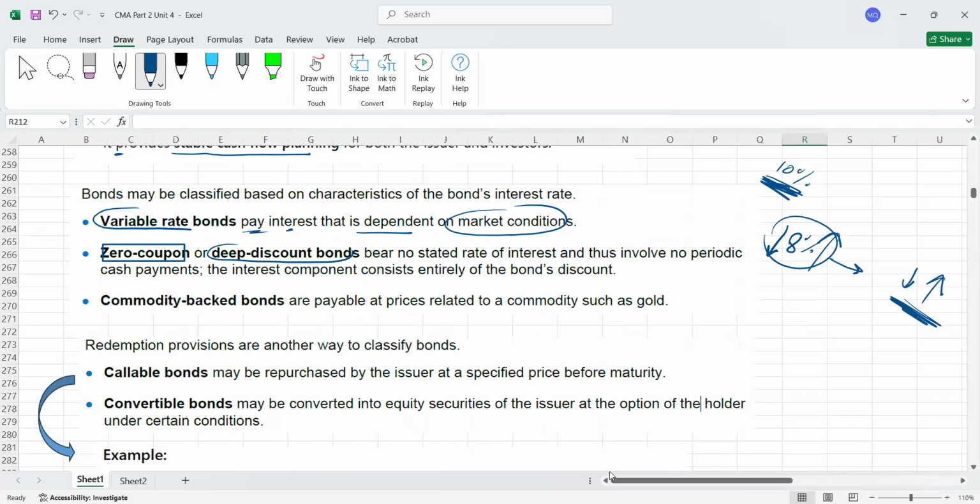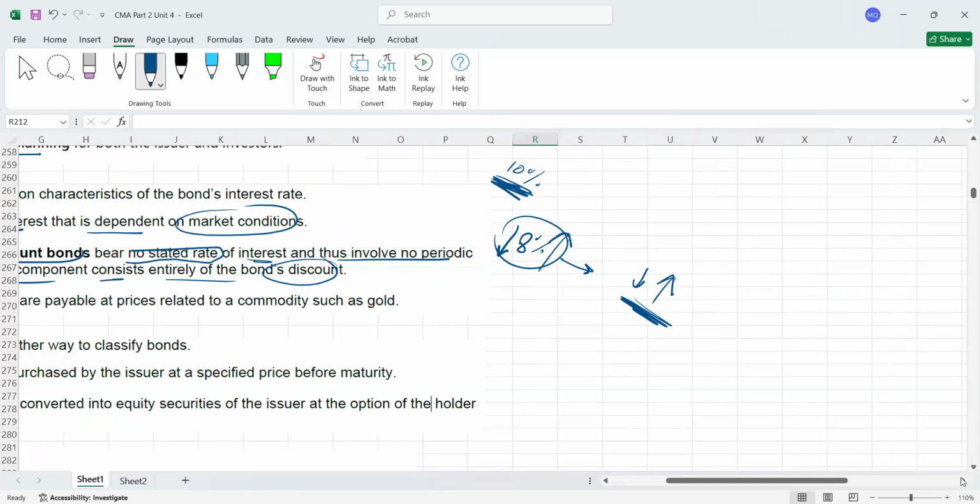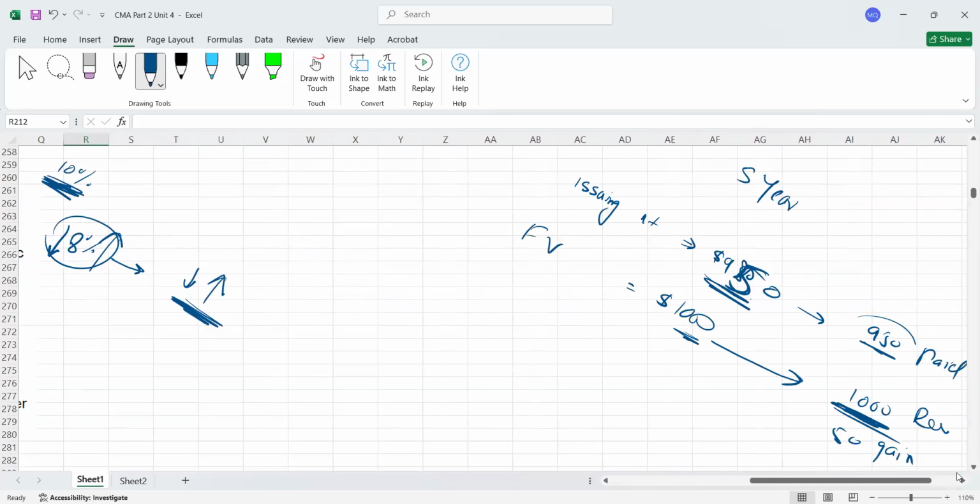If you go through it, it's written very clearly. Zero coupon or deep discounted bonds bear no stated rate, meaning that there is no interest, thus involving no periodic cash payments. So there are no cash payments because there is no interest. The interest component consists entirely of the bond's discount. That is what I already told you. The bond has been issued at 950, and it will be redeemed at 1,000. So you got a $50 gain. How? Because you invested $50 less, that was a discount to you. That's why it's called deep discounted.